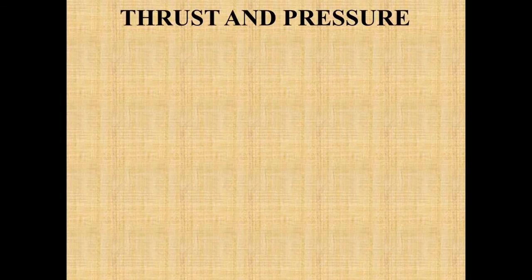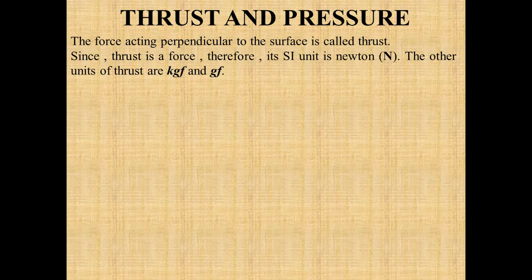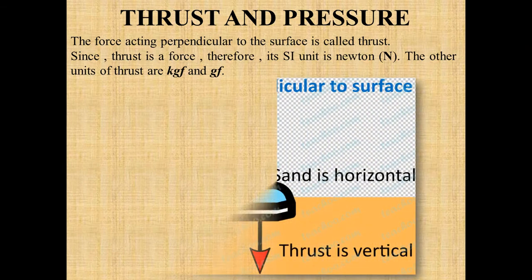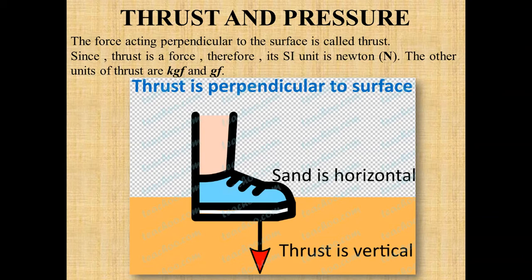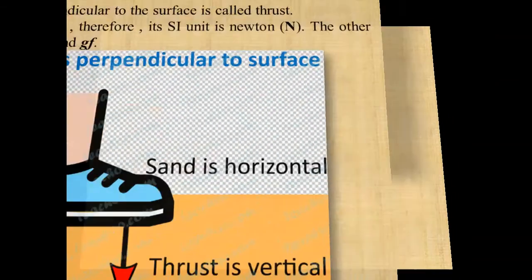First of all, what is thrust? Thrust is the force which is acting perpendicular to the surface. For example, suppose you are standing on the ground. In that case, the force which is exerted on the ground due to your foot, or due to the weight of the body, will be called thrust, since it is acting perpendicular to the surface. Since thrust is a force, we will use the same unit of force, that is Newton. Other units of thrust that we will use are kilogram force and gram force.